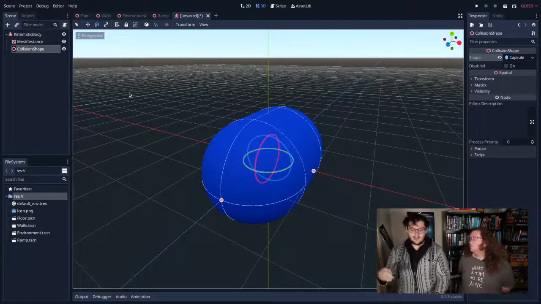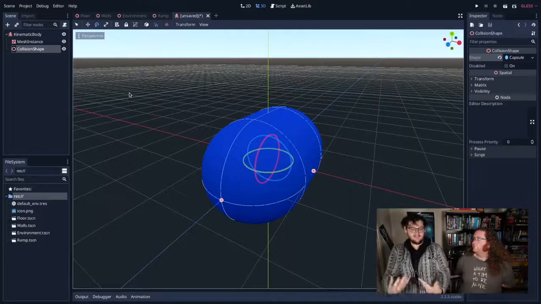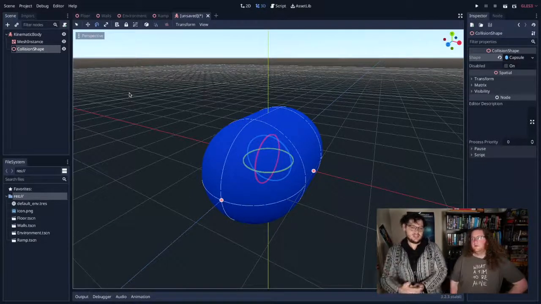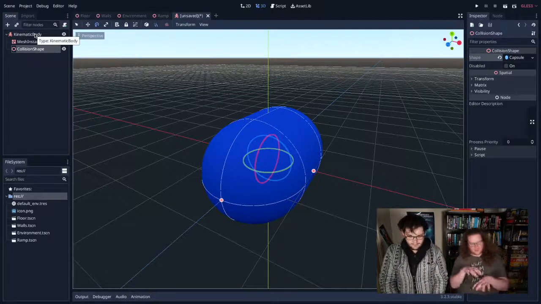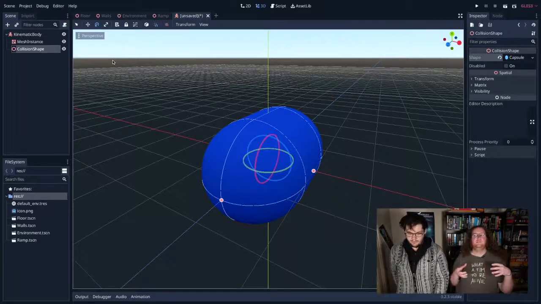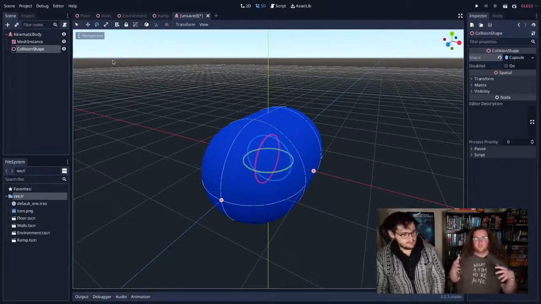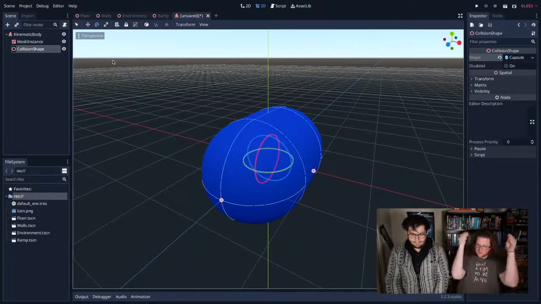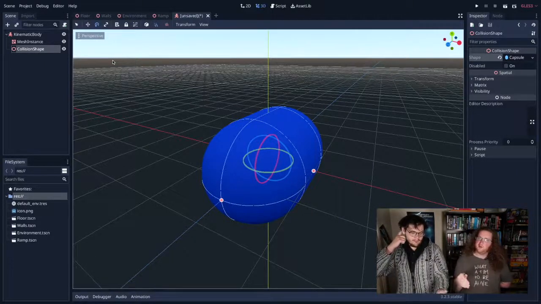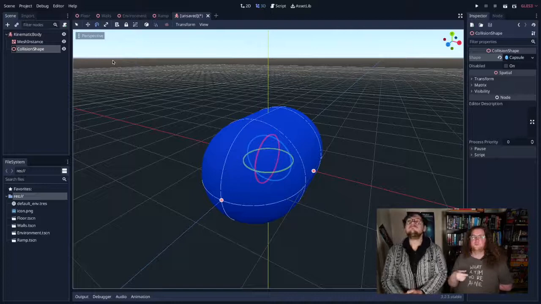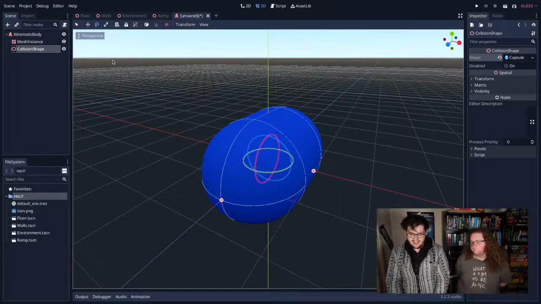You could conceivably make your collision shape a different shape to the physical visual shape, which is something video games do commonly because you don't want the player to squeeze into small spaces. It's also very common in most video games, even if they have a super accurate player mesh. At least the initial crude physics mesh will just be one of these tic-tacs with the crude capsule shape, just for doing really quick and dirty checks, and then you can do a more precise check with the better high quality mesh. So I'm going to save this scene now.